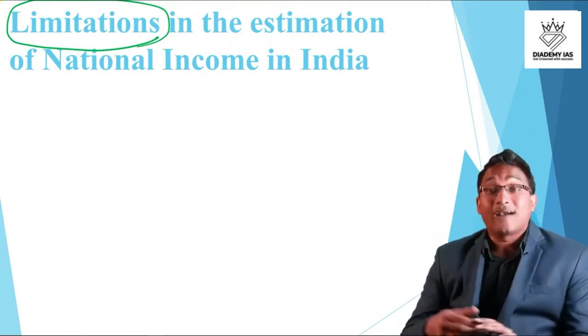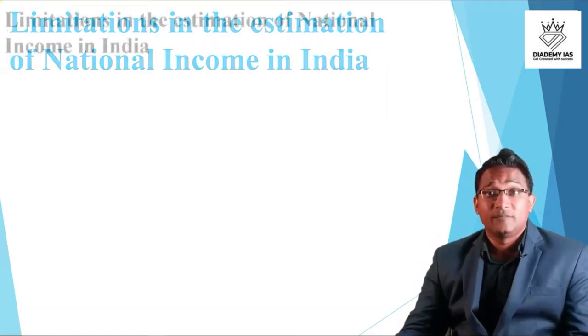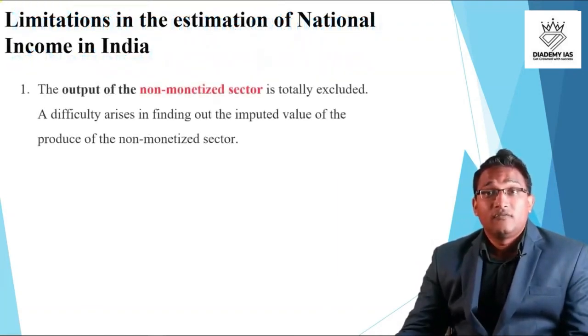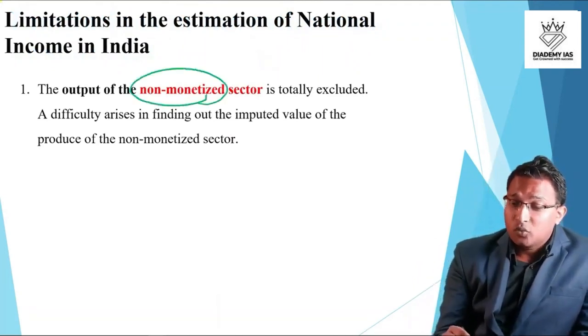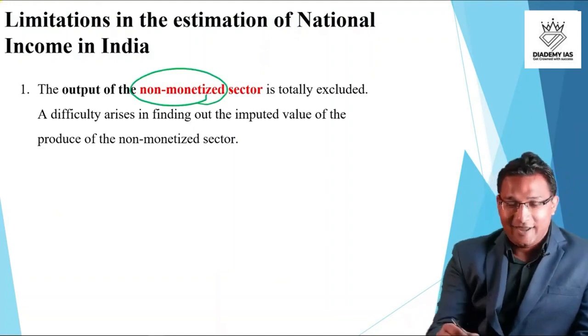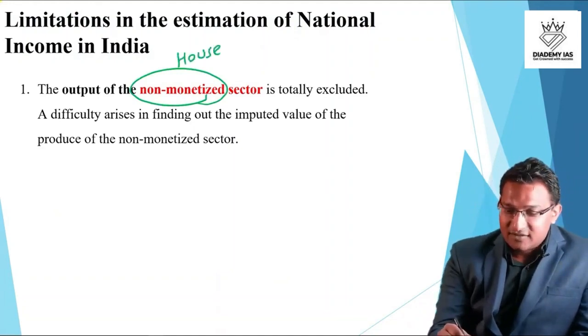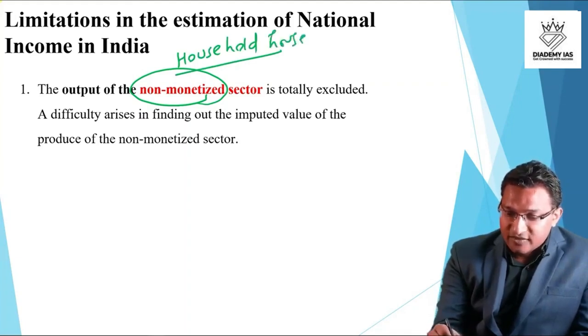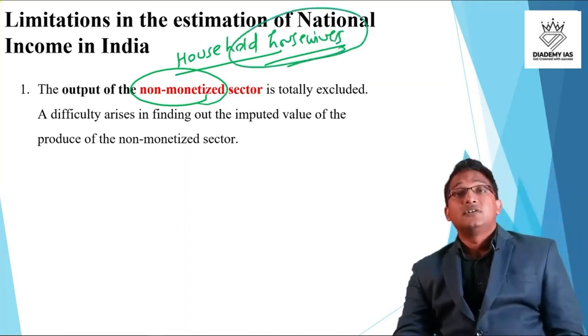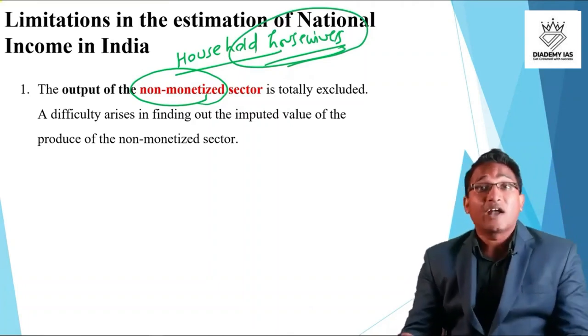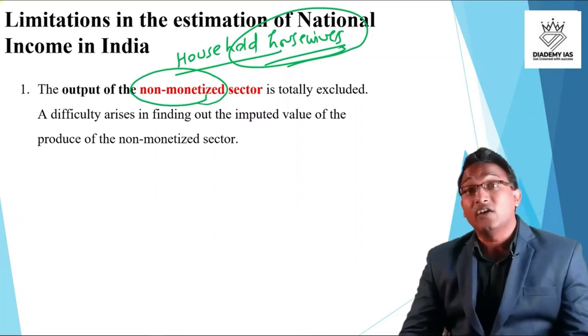Okay, so what are the limitations in the estimation of national income? First of all, we don't include the output of the non-monetized sector, and the best example that we gave was the activities done by household housewives. Those activities are not included in the GDP. So we actually miss a big part of the economic activities.